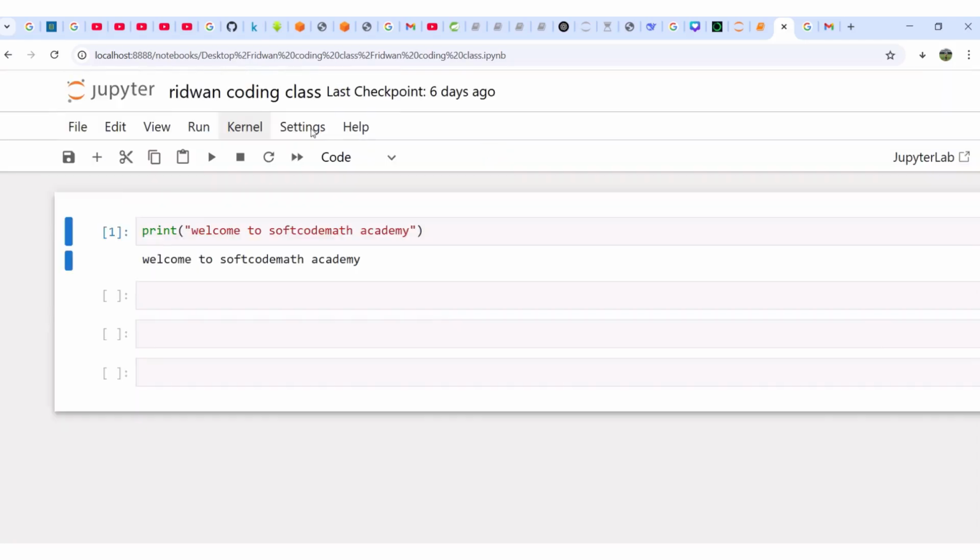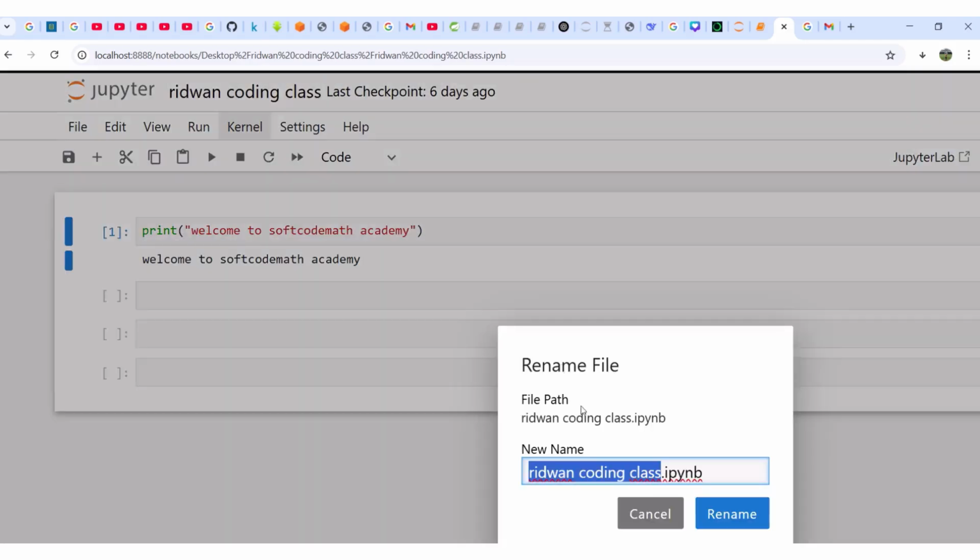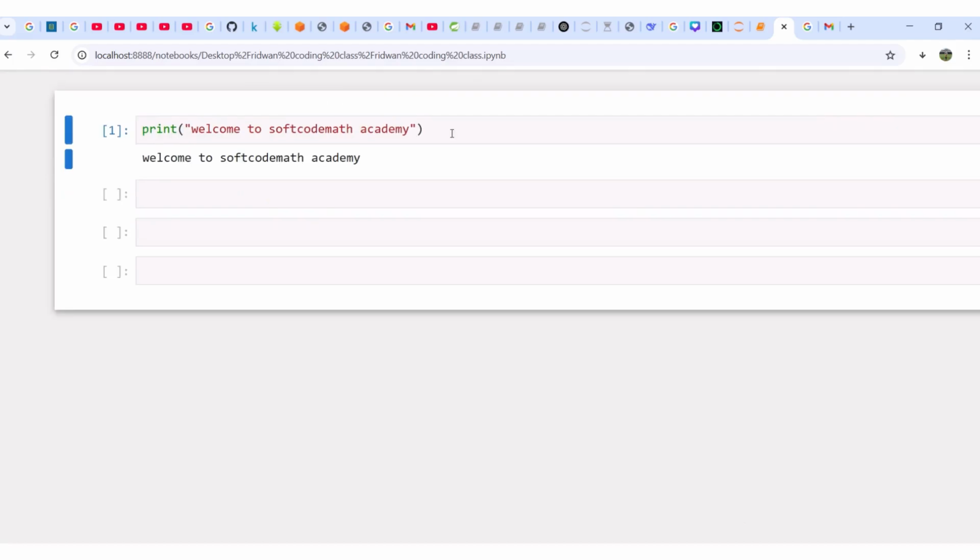You will not change the extension. Can you see? You will not change .ipynb. It's only the part before that extension that you will change. Good of you. Now let's go, everyone.